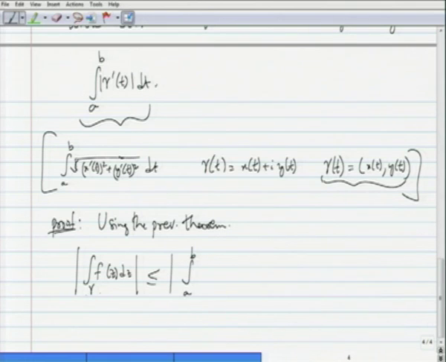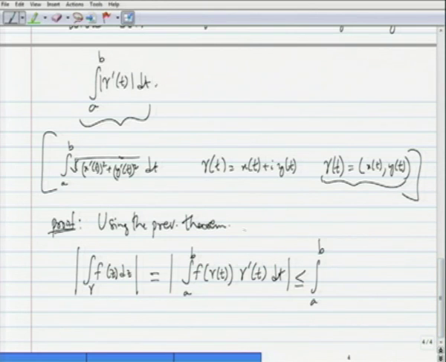I am just spelling out what the contour integration is. So, this is the integration from a to b of f of gamma of t times gamma prime of t dt, and this is actually an equality, and then this is less than or equal to the integration from a to b.